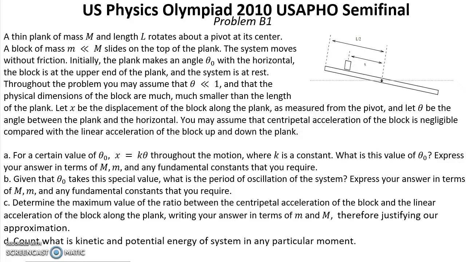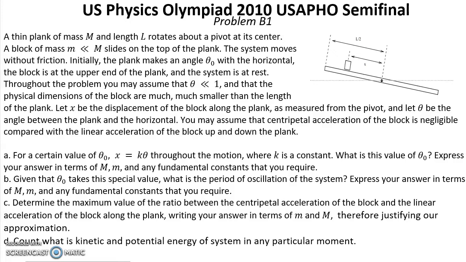Throughout the problem, you may assume that θ is much less than 1 and that the physical dimensions of the block are much smaller than the length of the plank. Let x be the displacement of the block along the plank, as measured from the pivot, and let θ be the angle between the plank and the horizontal. You may assume that the centripetal acceleration of the block is negligible compared with the linear acceleration of the block up and down the plank.